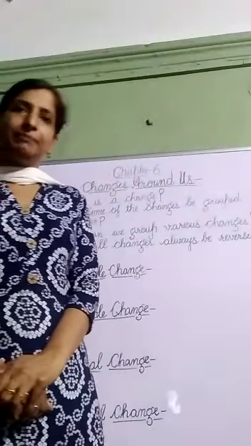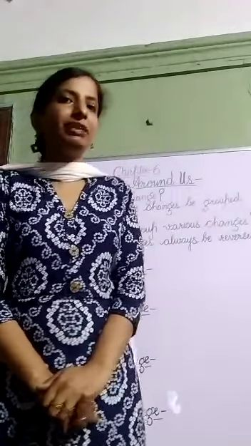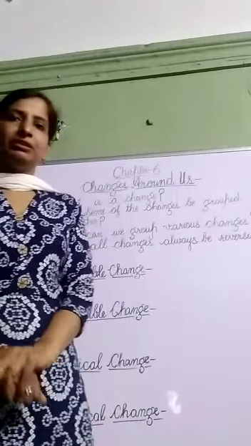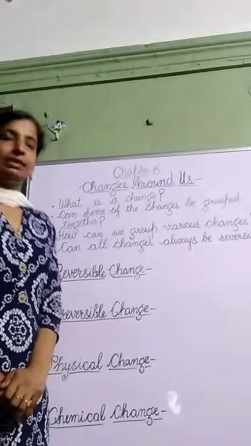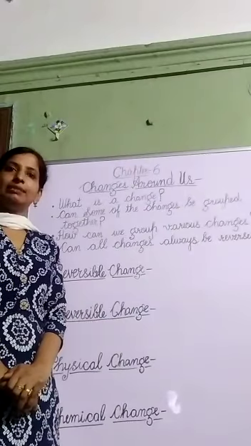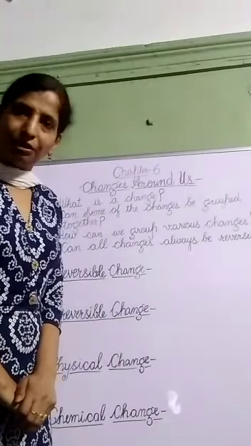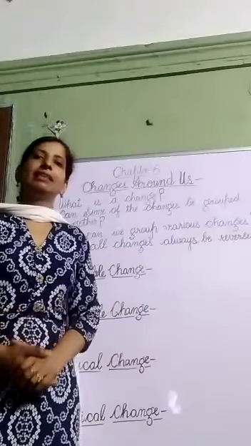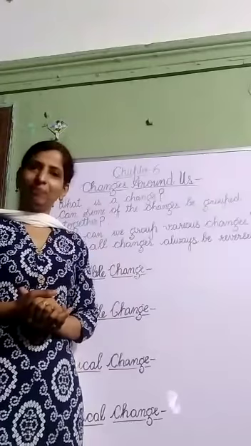For example, we fill air in a balloon. A rubber balloon, when filled with air, gets inflated. There is a change in the size and shape of the balloon. Similarly, many other changes we can do, like we can change a paper into a toy aeroplane, which students generally make from paper.